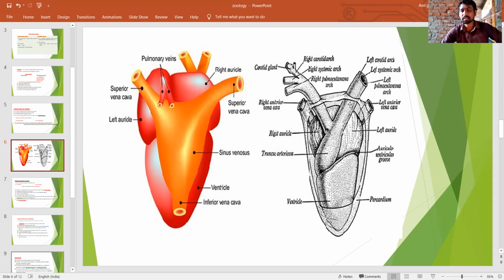The sinus venosus opens into the right auricle through the sinoauricular septum. The sinoauricular septum is guarded by sinoauricular valves.